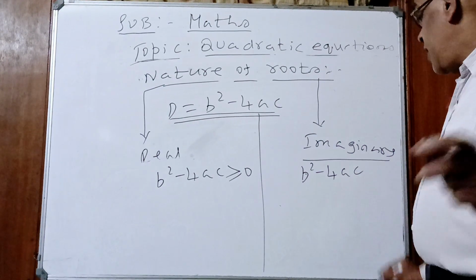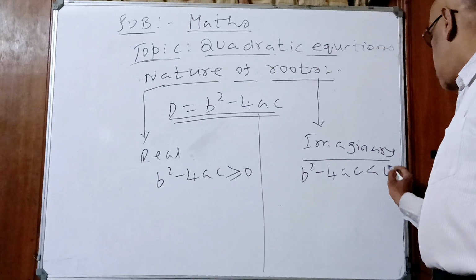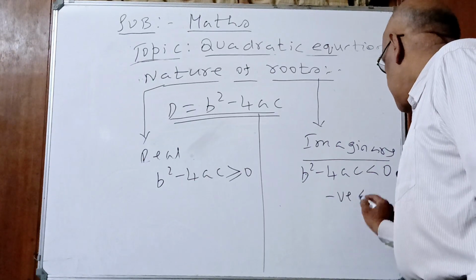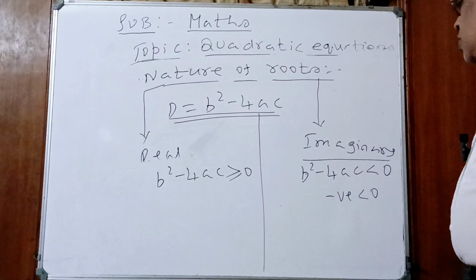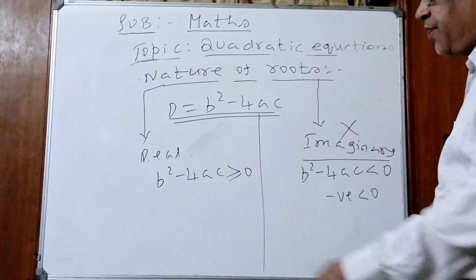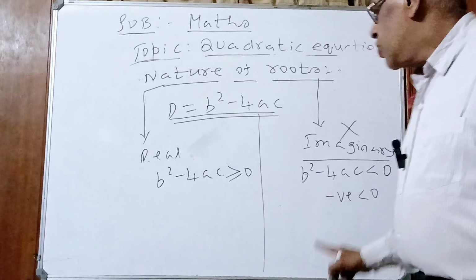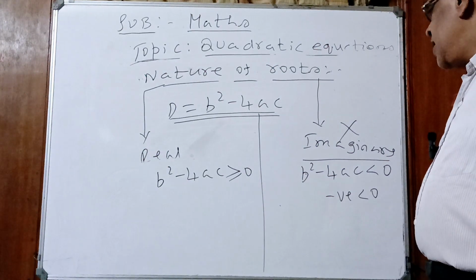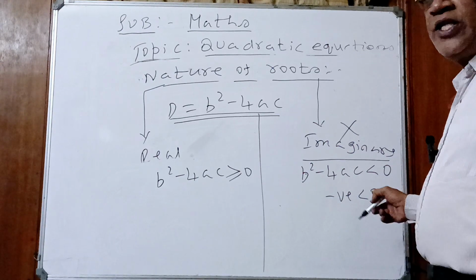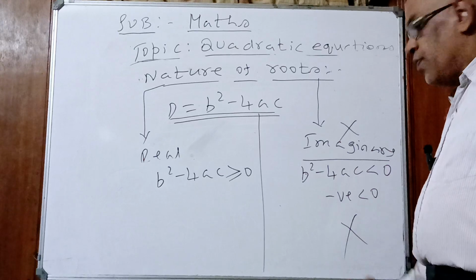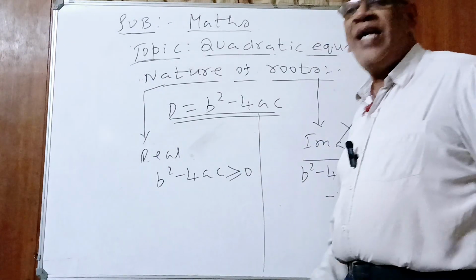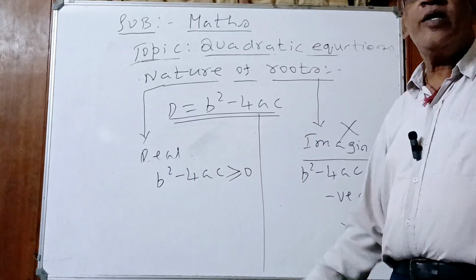Where is b square minus 4ac in the formula method? Under the root. If b square minus 4ac is less than 0, it will be negative. Number less than 0. So roots are imaginary. Roots do not exist. Why? Just now I discussed previously: square root of a negative number does not exist. Roots are imaginary when b square minus 4ac is less than 0. Question gone, it is dead. Now roots are real, they exist. Imaginary means does not exist.